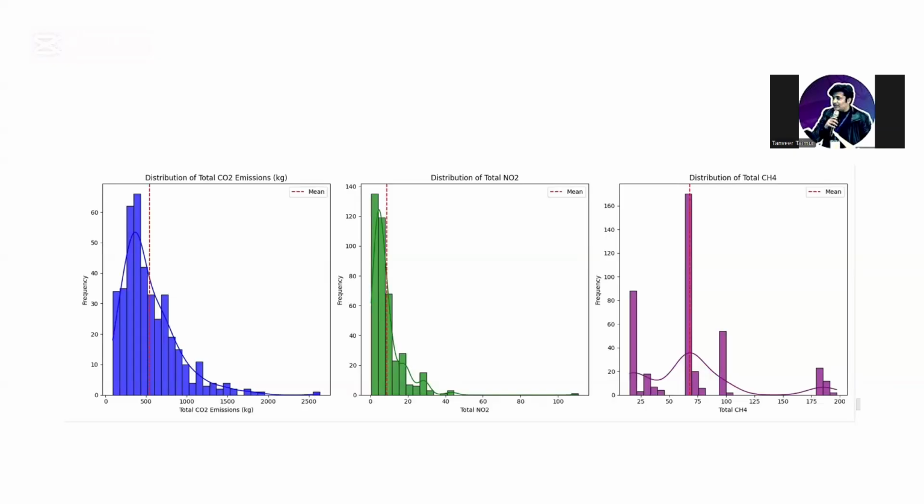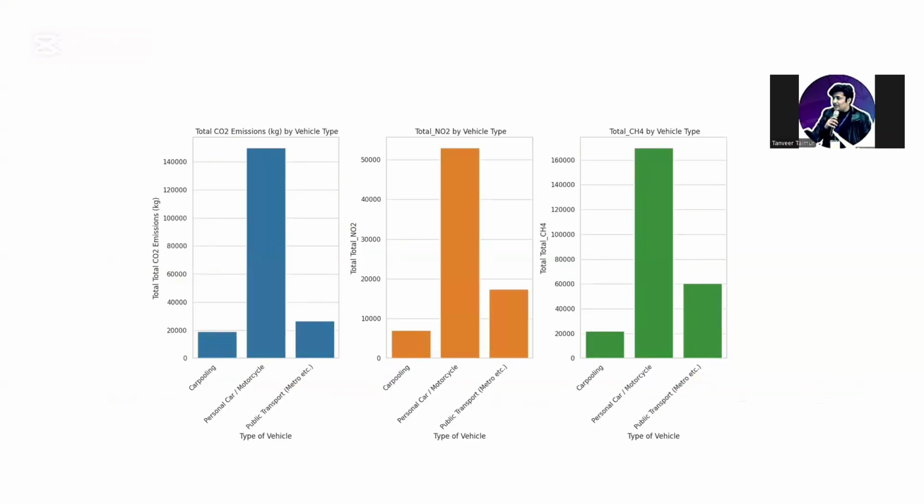In this histogram, we have tried to visualize the total distribution of the gases. For the total CO2 emissions, you can see that the data is positively skewed and most of the emissions of the people are below the mean value. This is a very important graph, the bar chart that we have drawn from our data. The most CO2, NO2, and CH4 emissions are emitted by those who have a personal car or motorbike. Those who are sharing rides have lesser emissions, and then those who are using public transport. So this leads to a very unique point that we should invest in public transport.